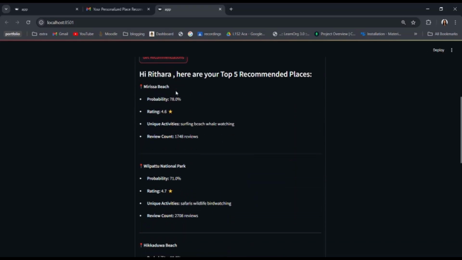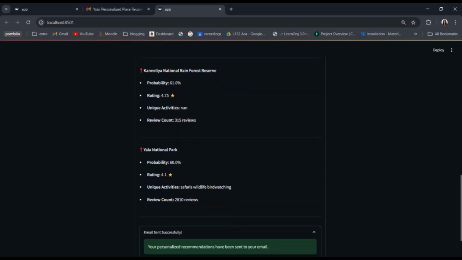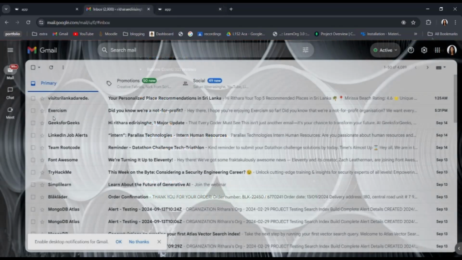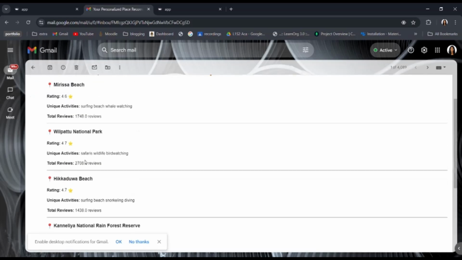So these are my 5 recommendations. As you can see, Mirissa is on the top, along with probability, rating, and unique activities count. And here you can see that my email has been sent successfully. And now we have our mail here, and we also have our recommendations in it.